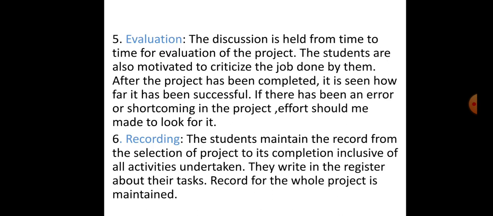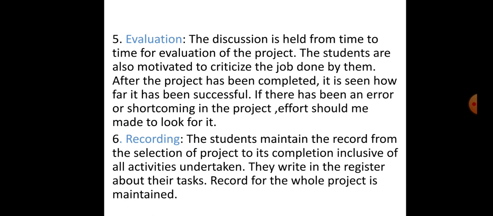Then the next step is evaluation. It's an important part. The discussion is held from time to time for evaluation of the subject of the project. The students are also motivated to criticize the job done by them. The direction in which the project is being guided can be changed about its utility or futility after suitable discussions of its functioning.